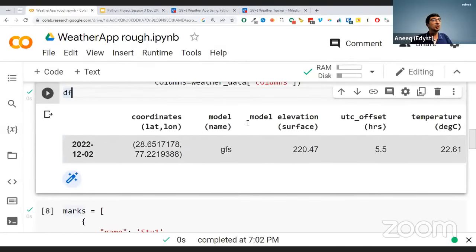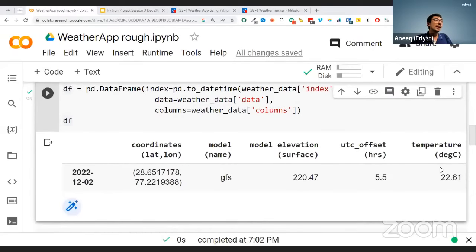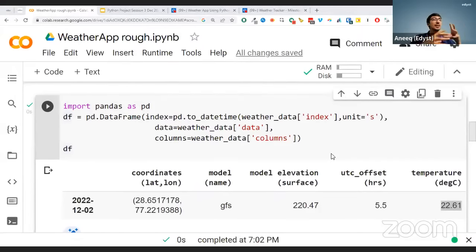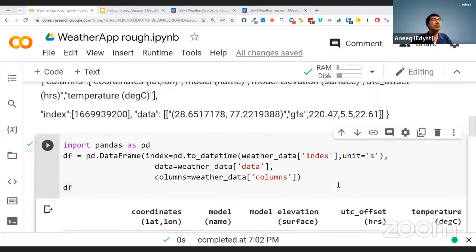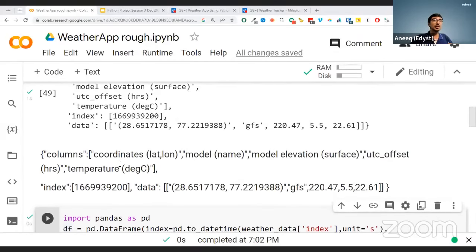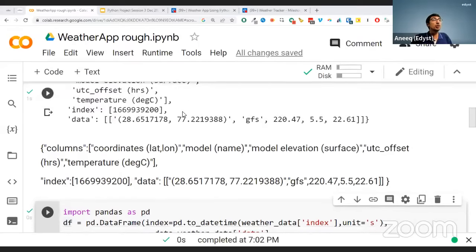Yeah. So you'll get this kind of a table. Now, in this table, everybody, I'll tell you what I fixed. Don't worry. In this table, where is the temperature? The temperature is here. So what OikoLab is returning to us is a table. They're returning the table to us, but not in this format. They're returning it to us in this format. We have to convert it to a pandas table first. And then that table is what we can query for.